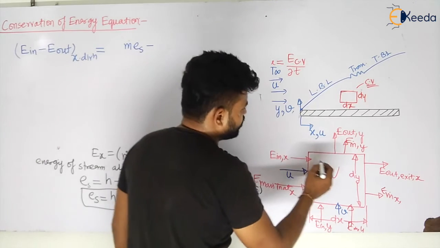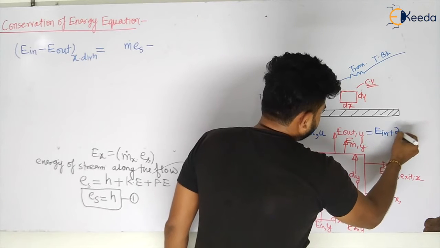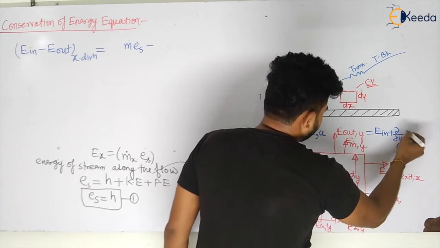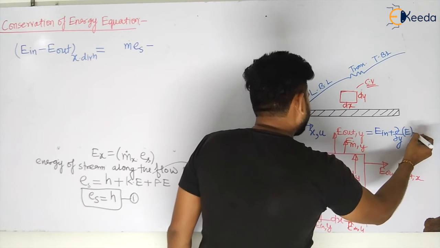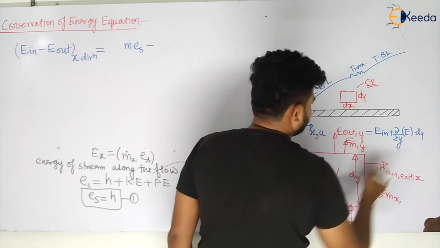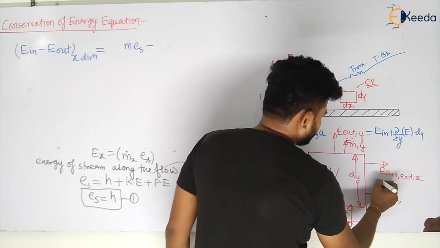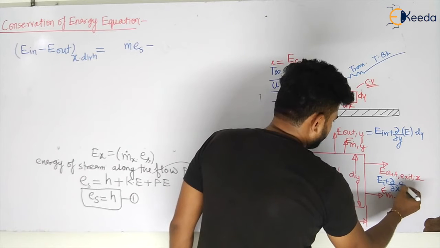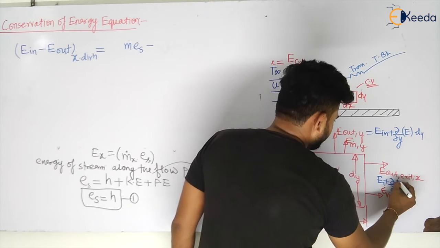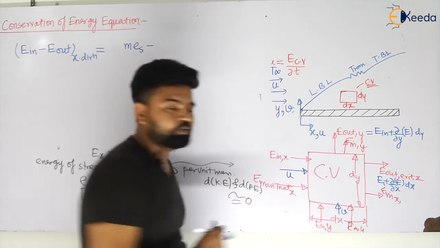So what will be the energy of steam at outlet? This will be given by E inlet plus del by del y in the x direction I am considering, into E multiplied by dy, my dear students, multiplied by dy. Similarly, if I consider in the x direction, this will be given by E plus del by del x into E into dx. E into dx in this direction, my dear students, E into dx.